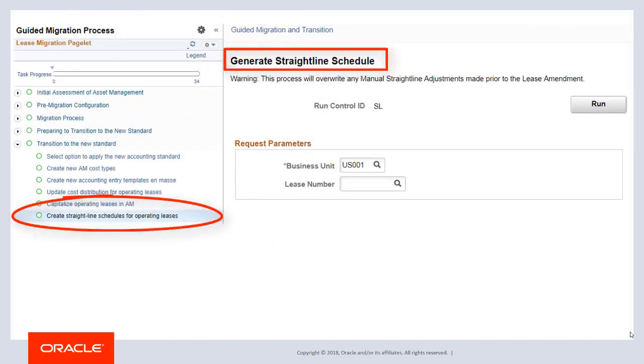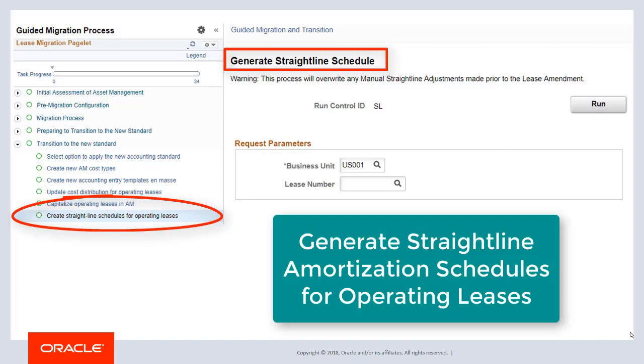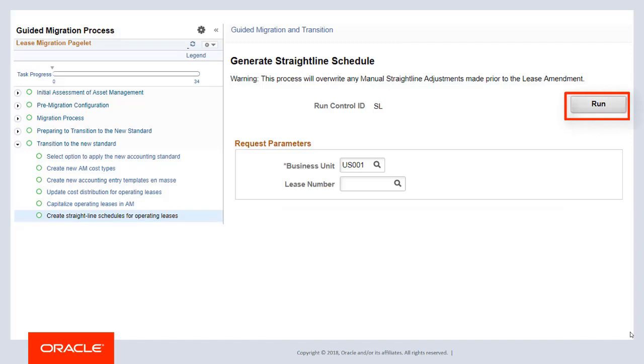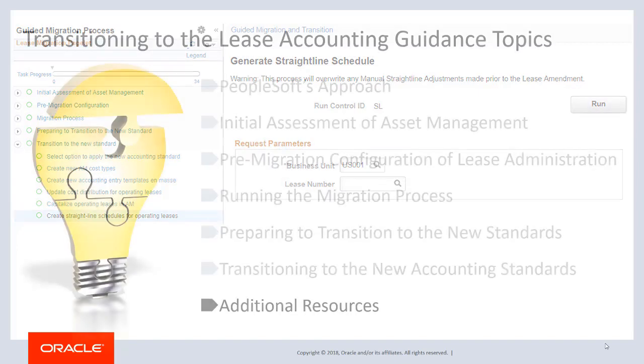Use the Generate Straight Line Schedule page to generate straight line amortization schedules for operating leases. You must run this process to create the monthly expense amounts for operating leases. You can run the process for a specific lease or an entire business unit.